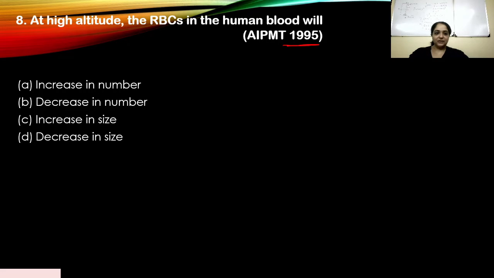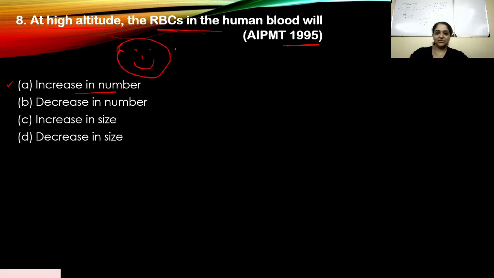A, increase in number. Yes. If you've written A, you got the right answer. B, decrease in number. No. Increase in size. No. Decrease in size. No. So your answer should have been A. This was a good question. This deserves a smiley. You needed to understand the physiology before you can answer this question, how the body behaves at high altitude.